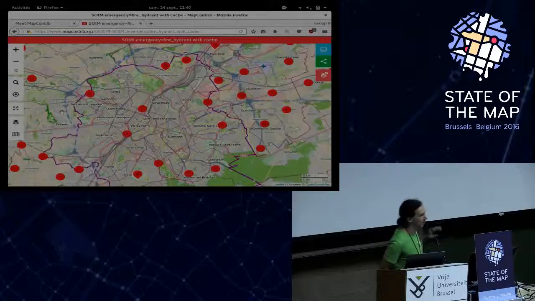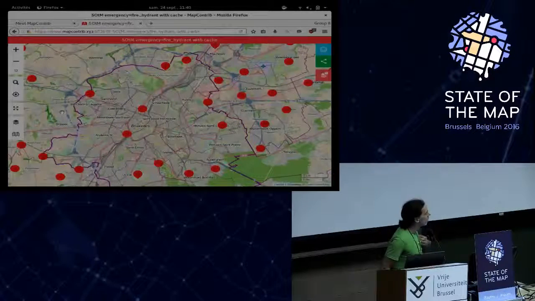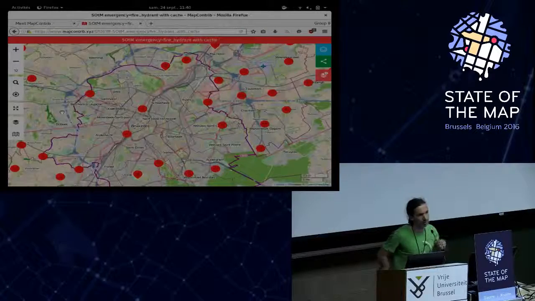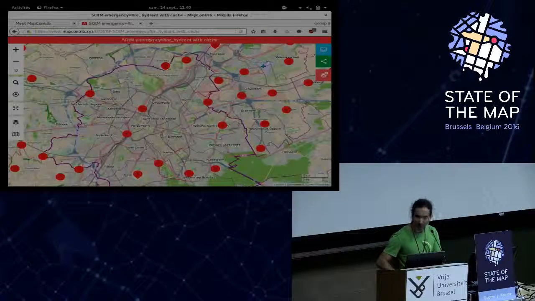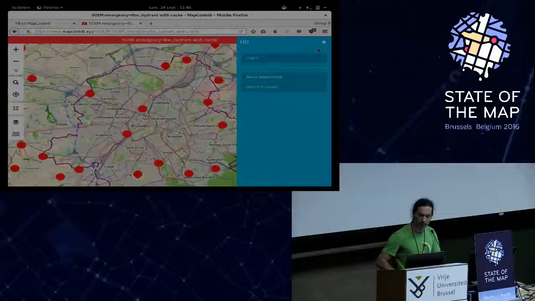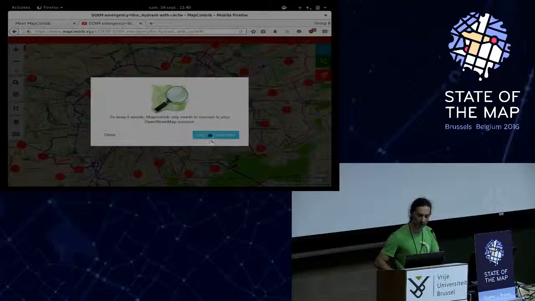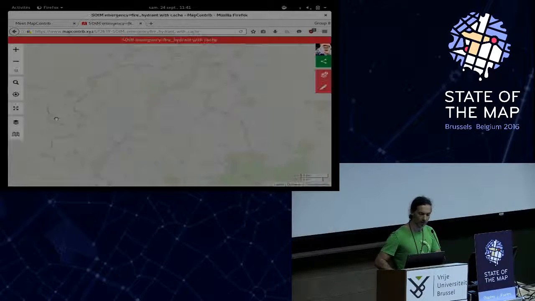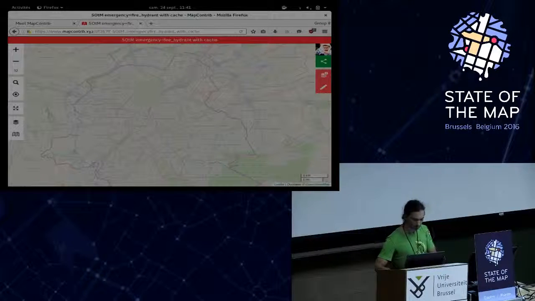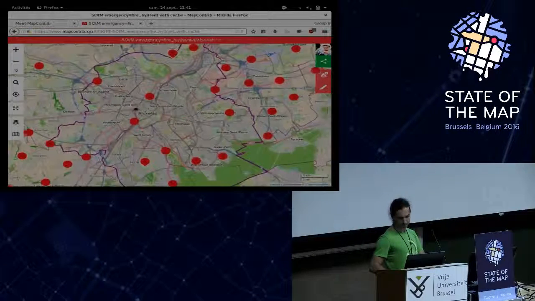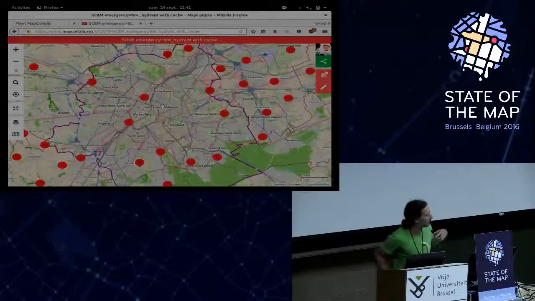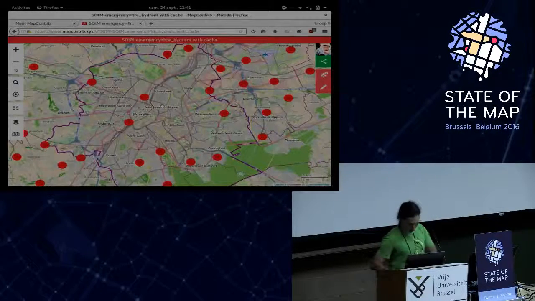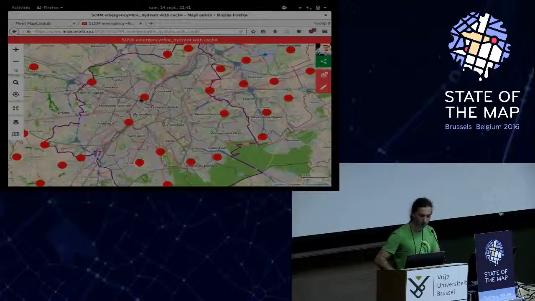So after displaying OSM data, now we want to make contribution to thematic maps easier. You only need your OSM account. You can log in. And now you have all the emergency equals fire hydrants.